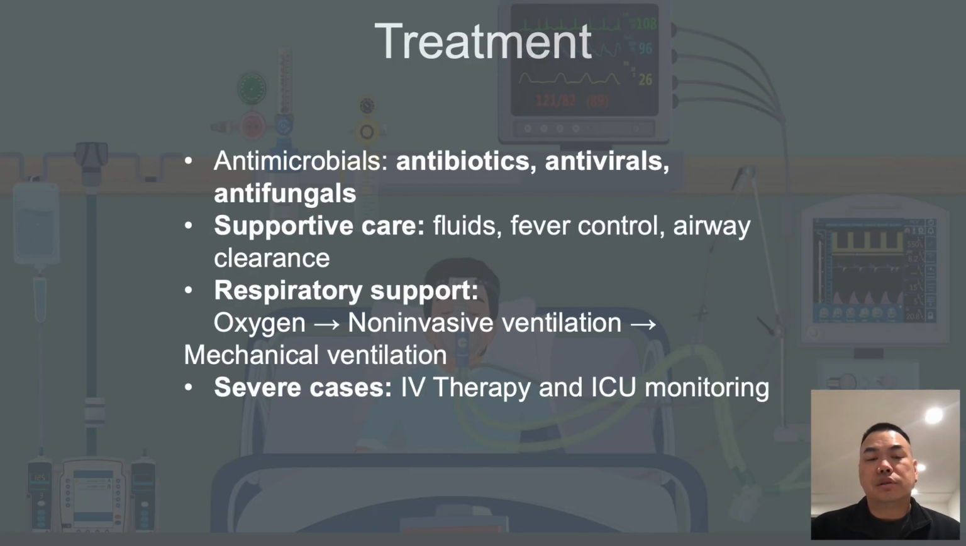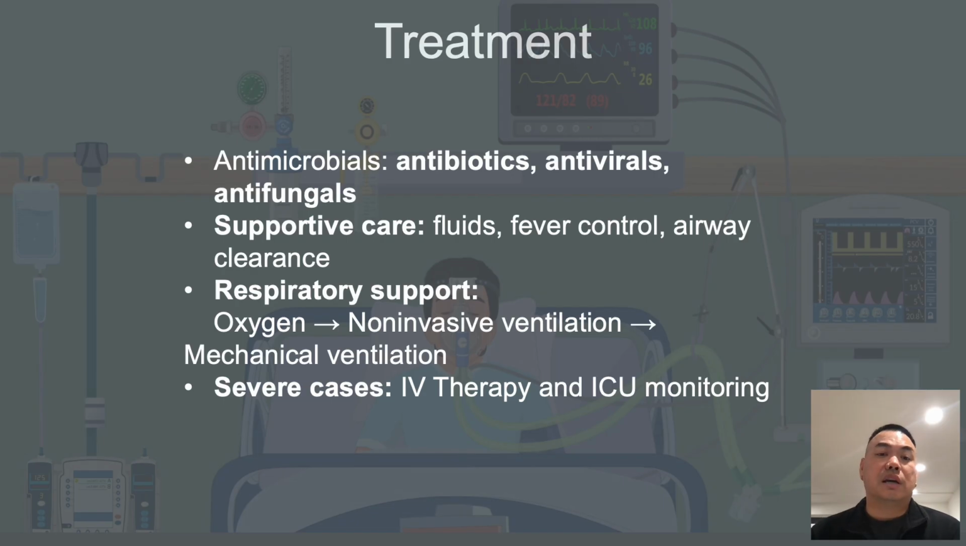Treatment of pneumonia. For antimicrobial therapy, bacterial pneumonia can be treated with antibiotics such as macrolides, beta-lactams, and fluoroquinolones, depending on severity and setting. Viral pneumonia typically involves supportive care, with antivirals used for influenza and other identified viruses. Fungal pneumonia may require antifungal medications, often in immunocompromised patients.